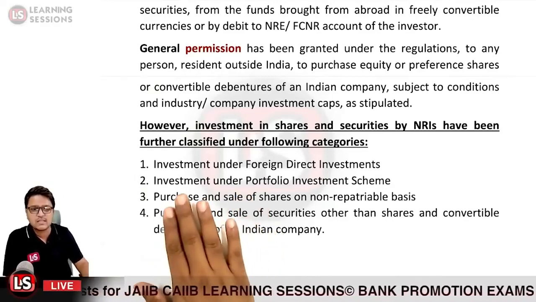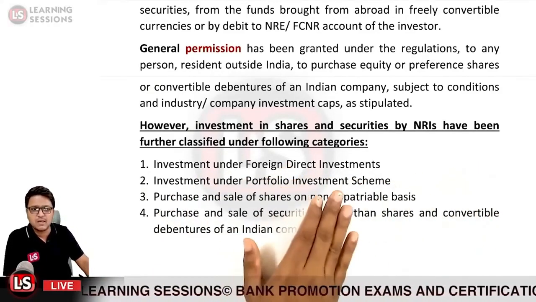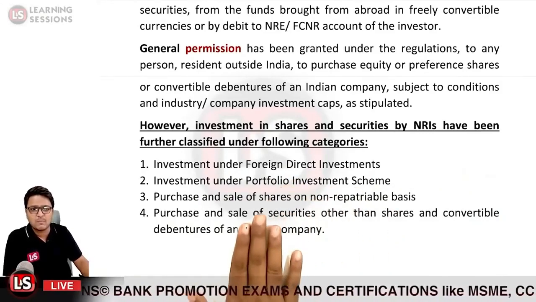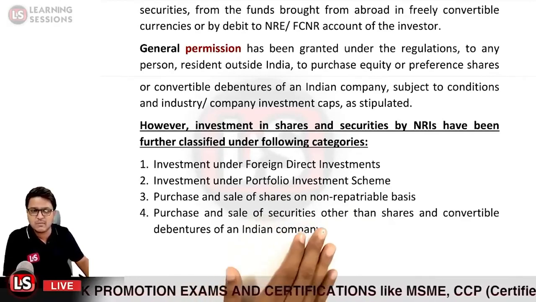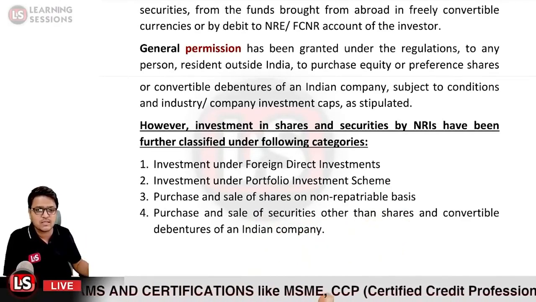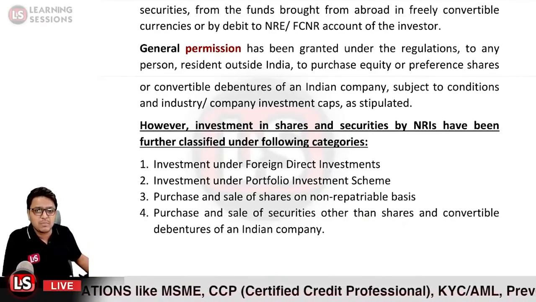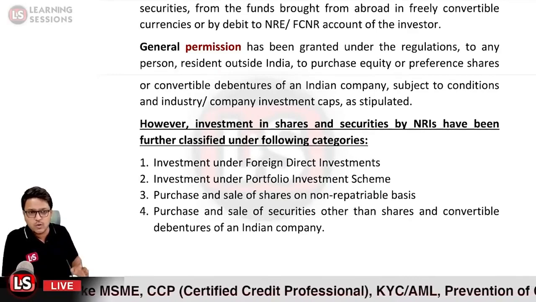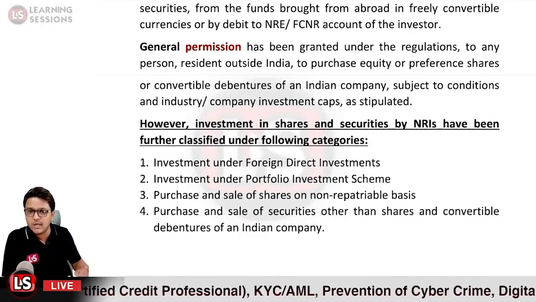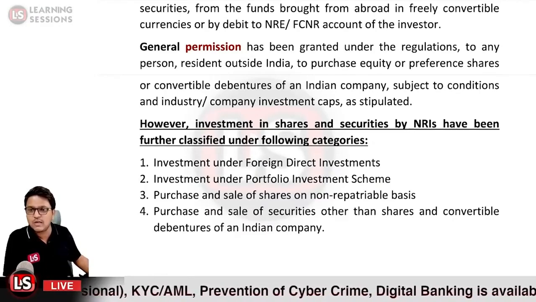First it is investment under FDI, then investment under the PIS, and then purchase and sale of shares on a non-repatriable basis. And purchase and sale of securities other than shares and convertible debentures: you want to sell and purchase securities that are not shares or convertible debentures. In that case also it is permitted.